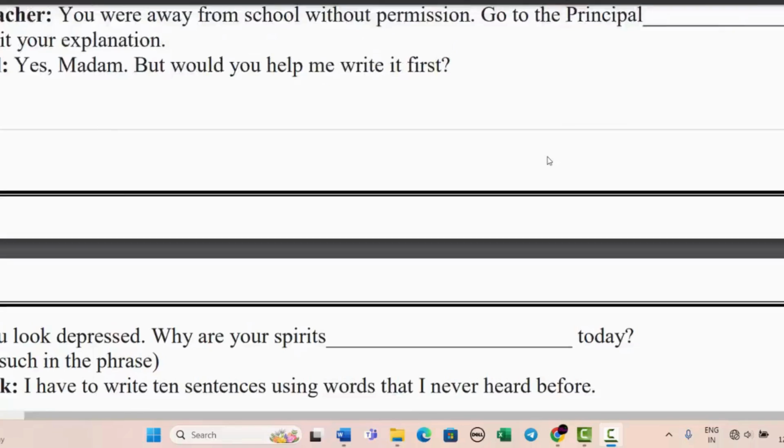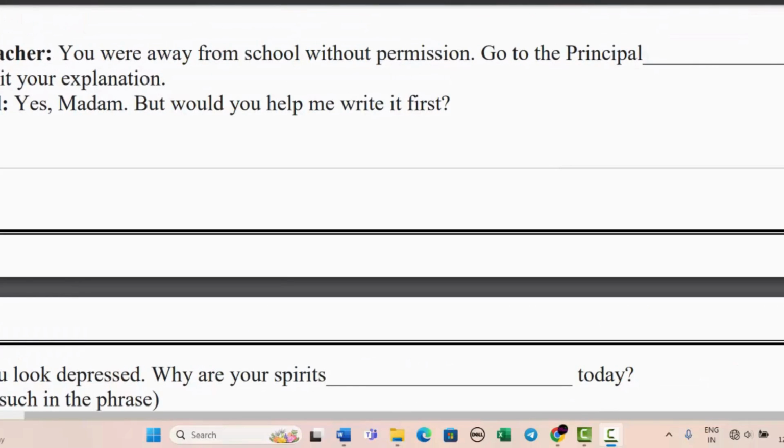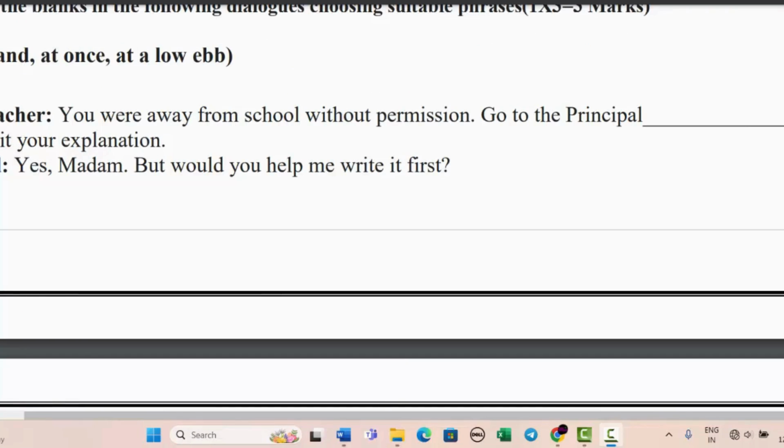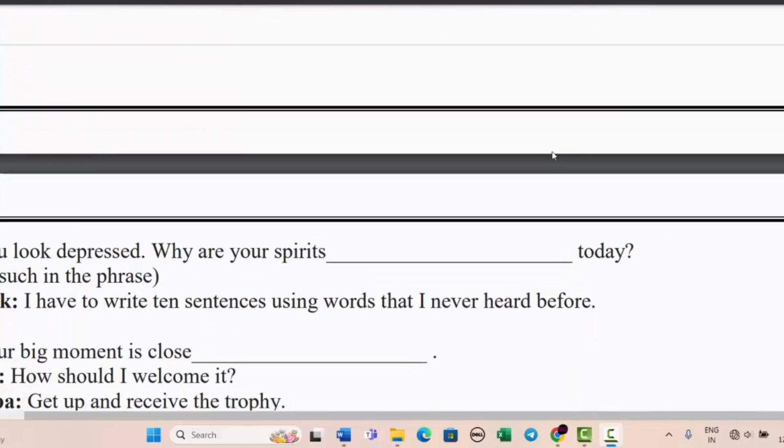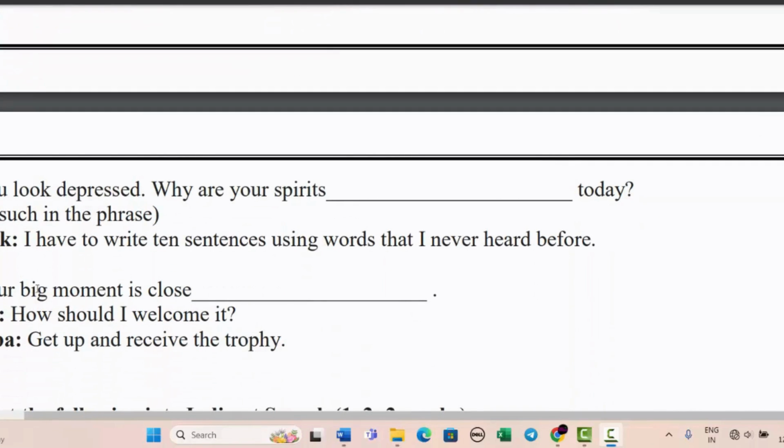You look depressed. Why are your spirits dashed today? Like this, we will write here at low. No, this one. So this one will be the second option. Okay, this one was the first one, and obviously this at hand will be the third one. So what it is, let us find out.